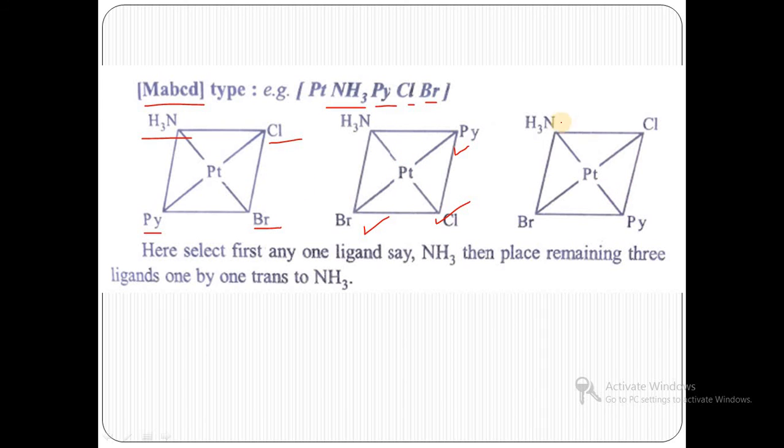In the third complex, pyridine and bromine are replaced. In each complex, ammonia is kept fixed while the other atoms are interchanged, so we get different complexes. Select any one ligand, that is ammonia, fix it, then place the remaining 3 ligands one by one trans to ammonia. That is, chlorine, bromine and pyridine are each kept trans to ammonia, and we get different structures.